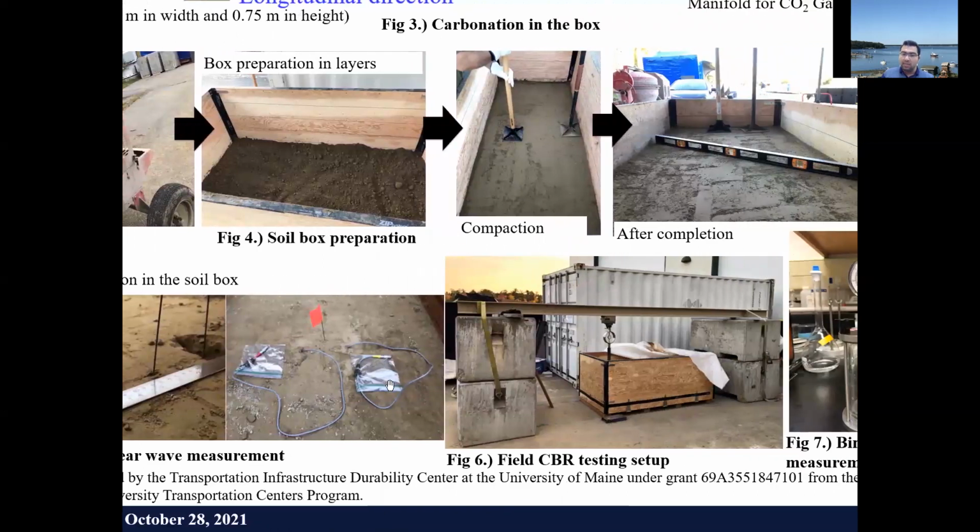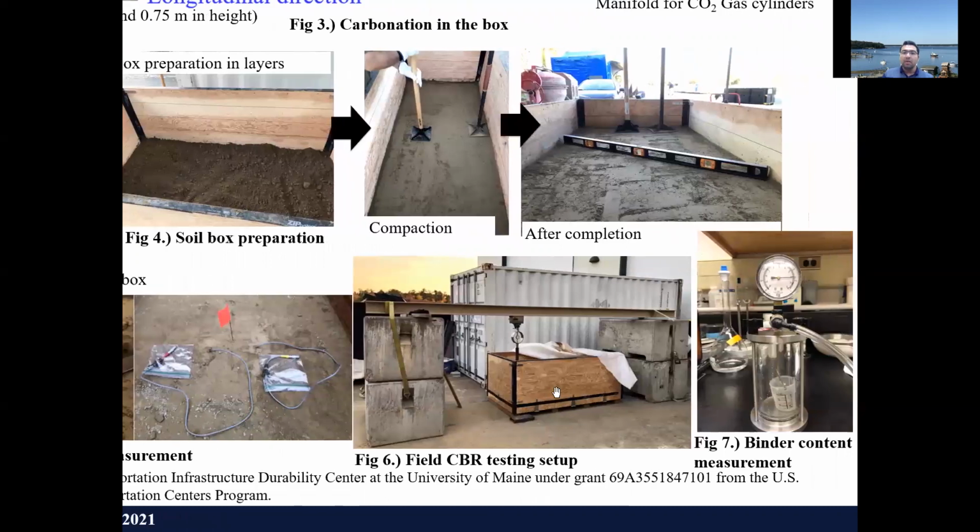Once the carbonation is done, we would like to perform field California bearing ratio tests. This is the loading reacting beam and the whole testing setup we made on site. Also, before introducing the carbon dioxide gas, we want to determine the initial CBR to compare the mechanical strength improvement due to the carbonation.